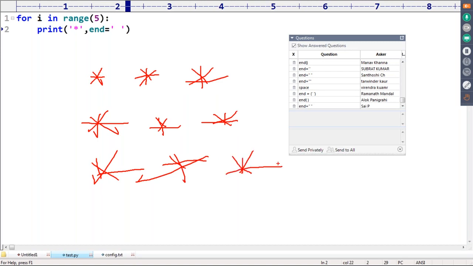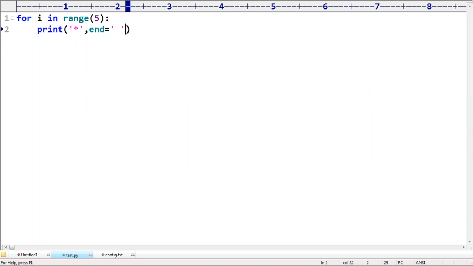Can anyone guide me? What is the way to do that? Are you able to understand? Just the three stars, how can you do that? The way is very simple.